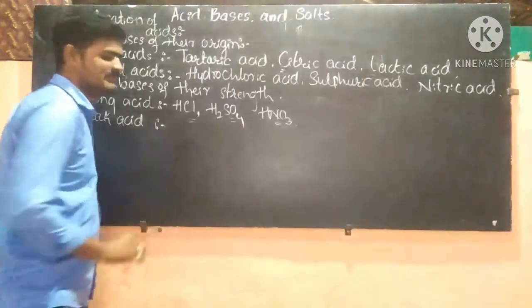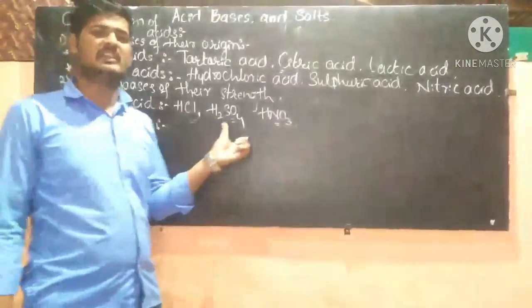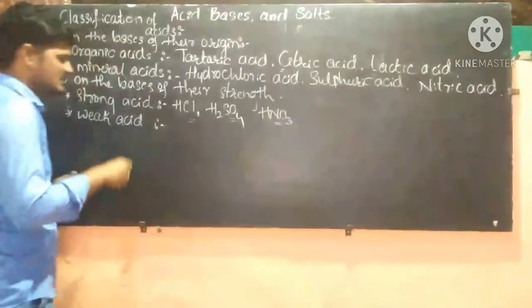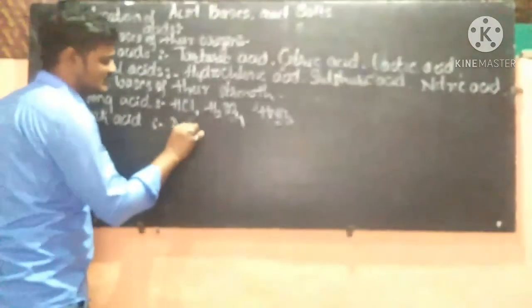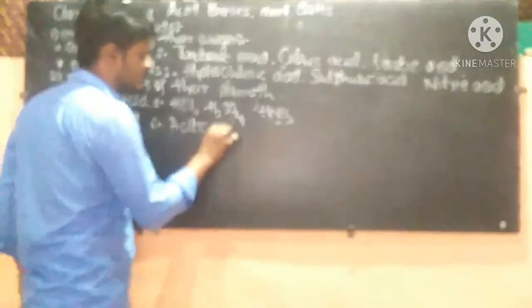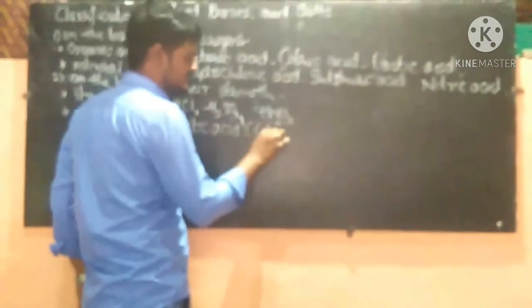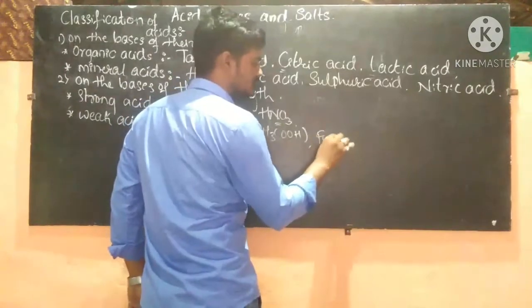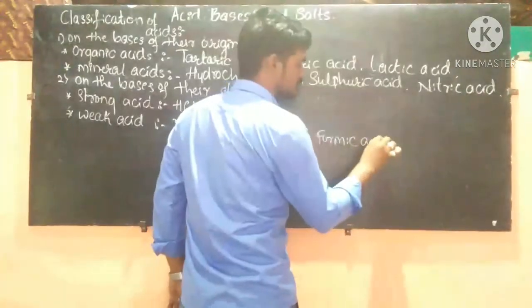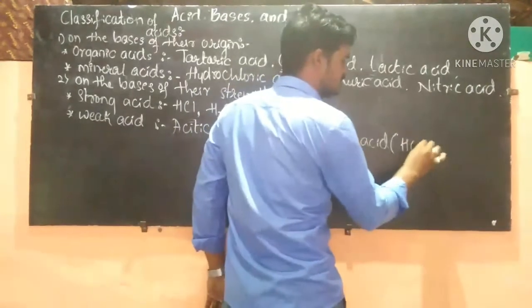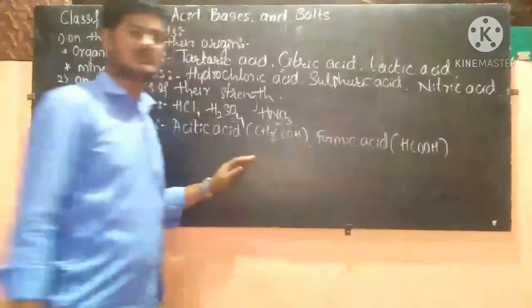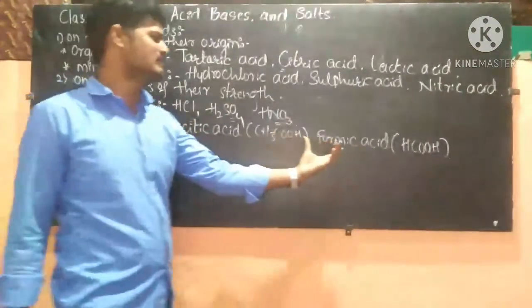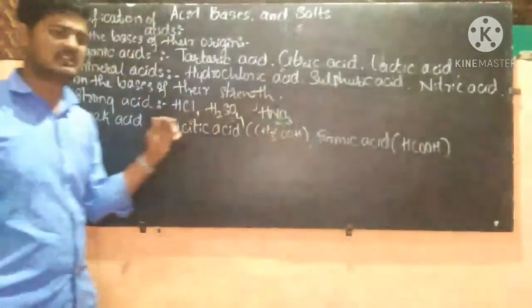And weak acids are the acids which do not dissociate completely in aqueous solution. Some examples of weak acids are acetic acid, that is CH3COOH, and formic acid, that is HCOOH. These are some examples of weak acids. These acids will not dissociate completely in aqueous solution.